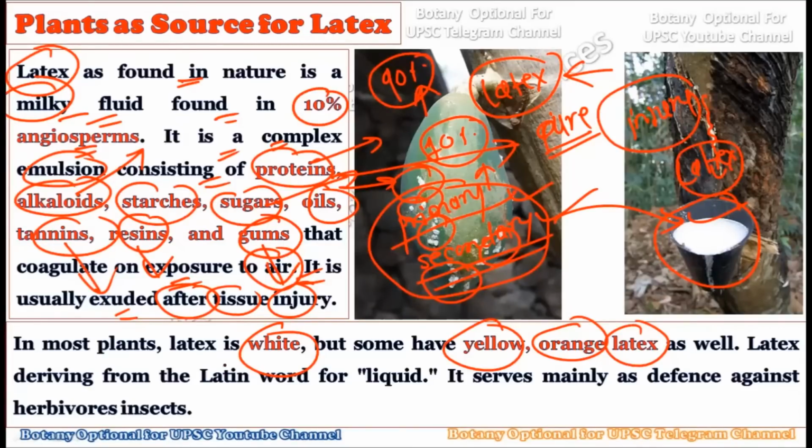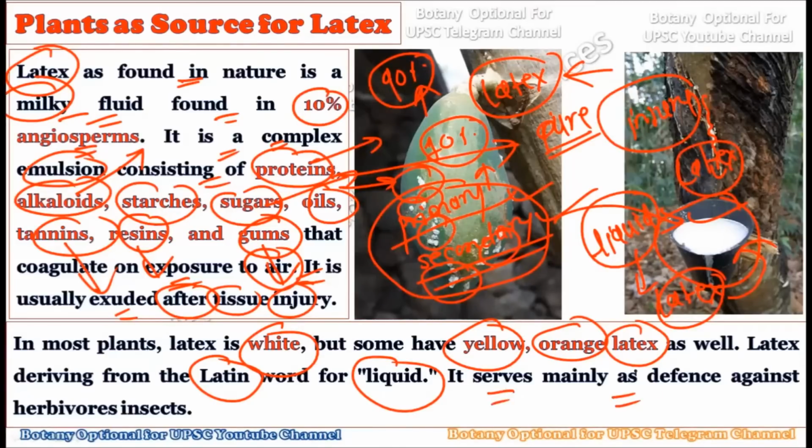Now this word latex is a Latin word which literally means liquid. Whatever liquid comes out of the plant is termed latex, and that is why we use this term for the liquid coming out from the injured part of the plant. It serves mainly as a defense against herbivore insects. So basically there are two functions for this latex.